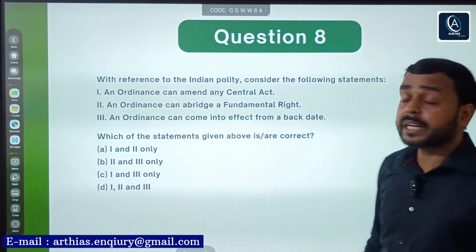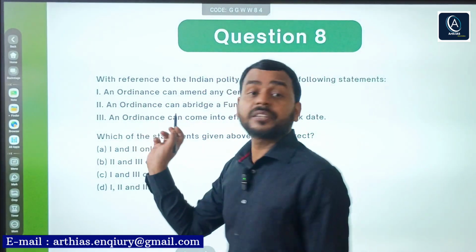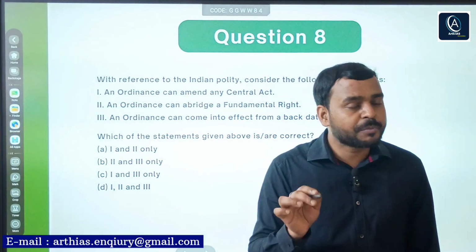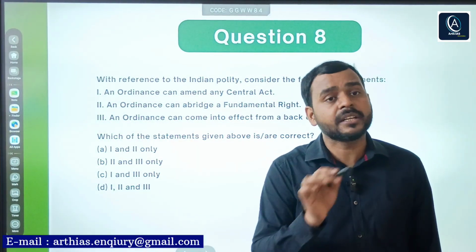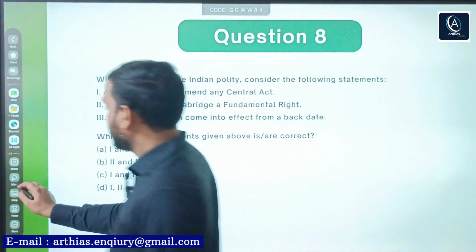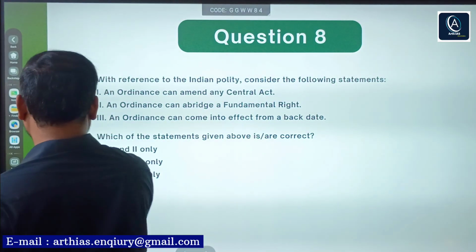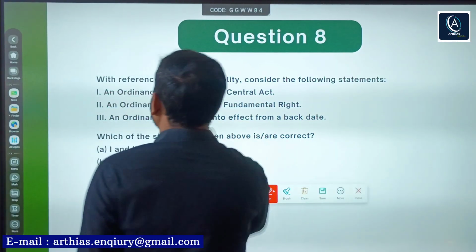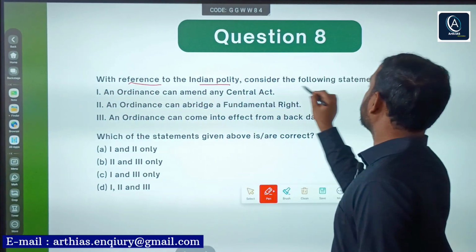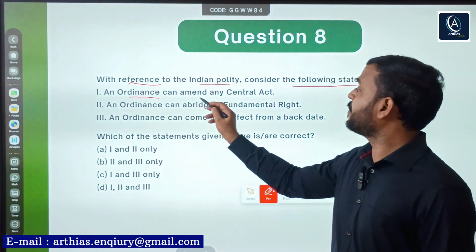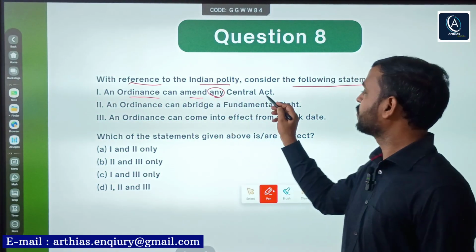Now, eighth number question. It is related with ordinance, and you must be knowing under Article 123, President can promulgate ordinance. Under Article 213, the Governor of a state can promulgate ordinance. So it says, with reference to the Indian polity, consider the following statements. An ordinance can amend any central act, right?